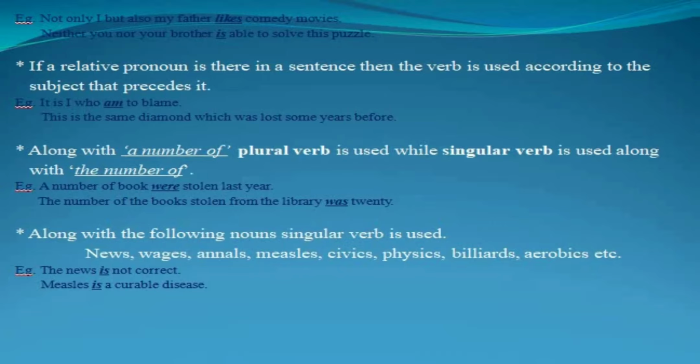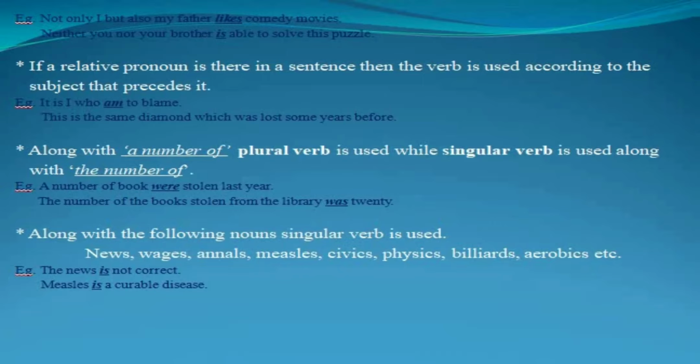इनसे जस्ट पहले जो सब्जेक्ट होगा उसी के अकॉर्डिंग वर्ब यूज करनी होगी. फॉर एग्जाम्पल, it is I who am to blame. So here in this sentence the relative pronoun is who and the subject which has been used just before the relative pronoun is I. So the verb must agree to this subject only. I के according आनी चाहिए. So am.